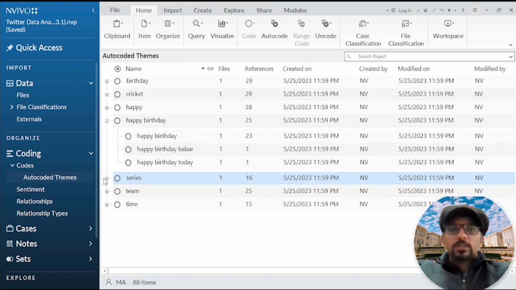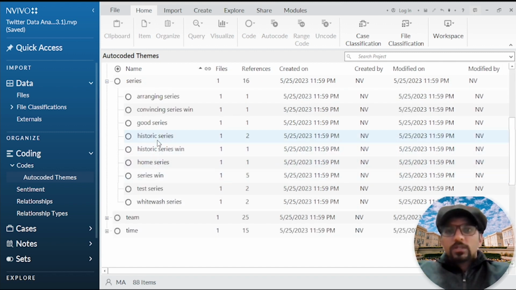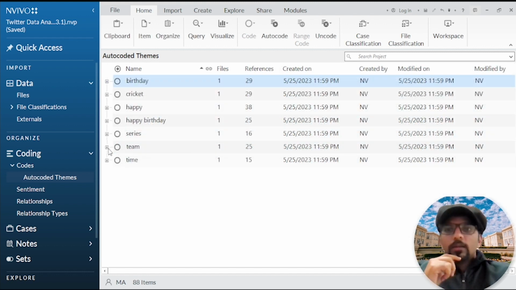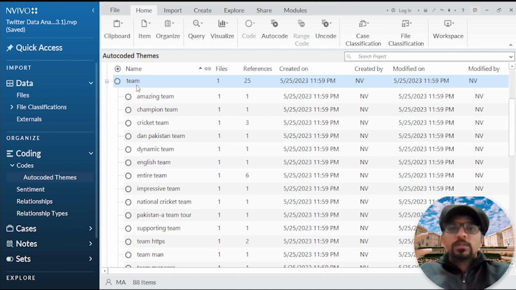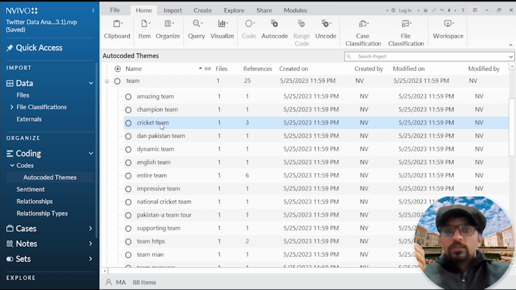Then series. The series theme appears to focus on cricket series, including discussions about wins, arrangements, and historical significance. This child code stands out, indicating a significant emphasis on celebrating victories in different series. And then the team theme encompasses discussions about various team codes like cricket team, this one, and national cricket team, highlighting Babar Azam's interactions regarding team dynamics and performance.